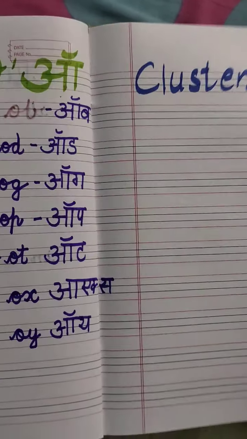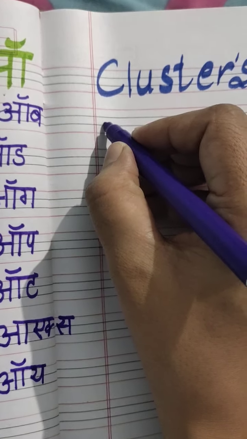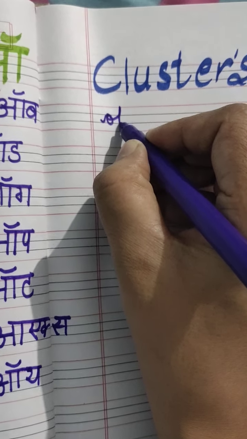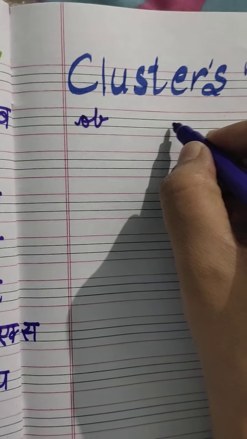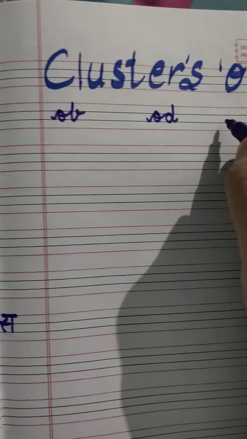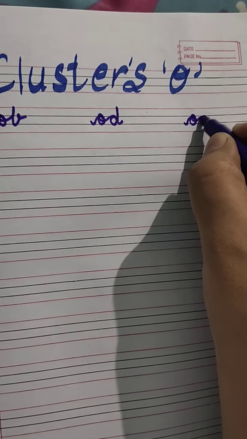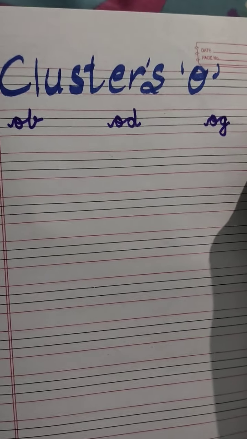And next, you have to write these clusters also. First is OB, ob. Second is OD, odd. Third is OG, og. OP, op.